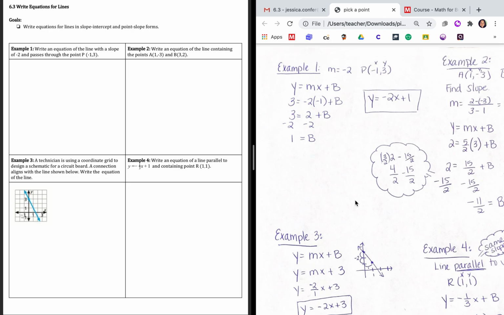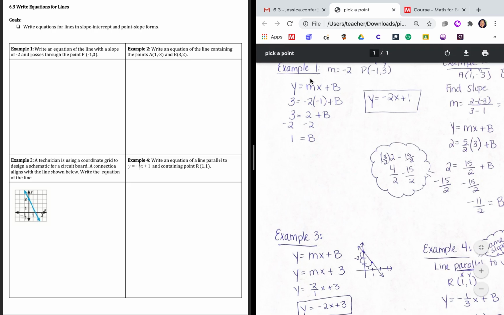We're going to use our slope-intercept equation, y equals mx plus b, and we're going to substitute in what we know. So we know the slope is -2, so that's going to go in for m. And then we know an x value and a y value, so we're going to sub those in as well. So we're replacing y with 3 from the point right here. The slope is -2, so m is replaced with -2. And x is -1, so we sub that in as well. And b is what we're solving for. We don't know what b is.